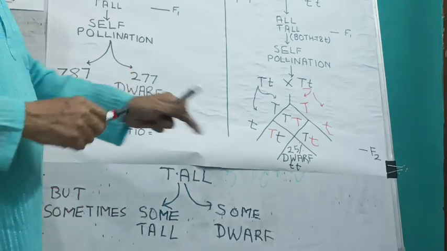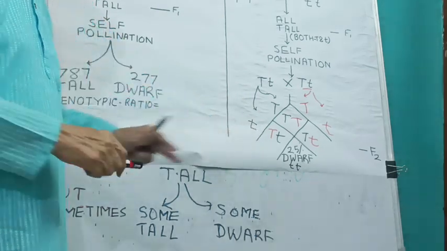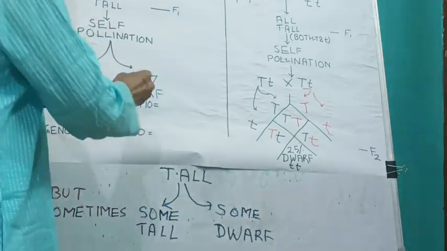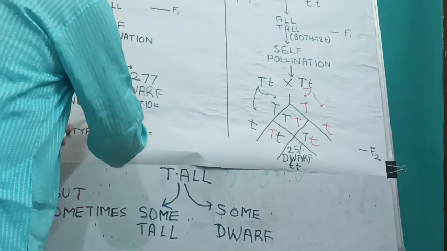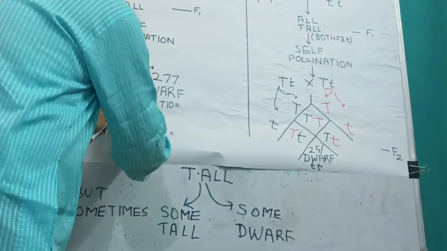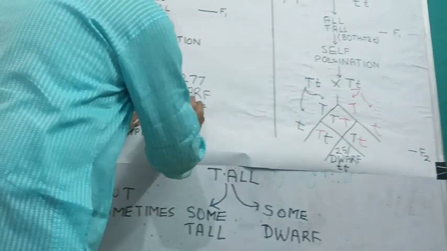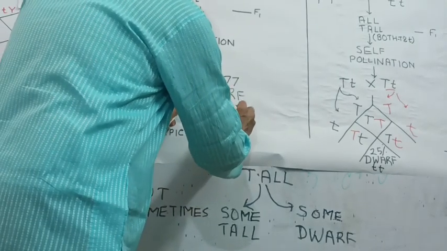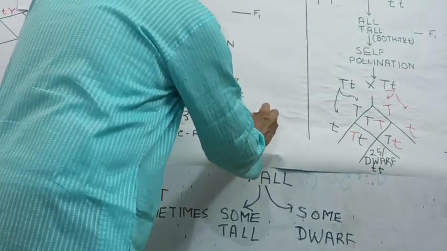Phenotypic ratio is external appearance. So here phenotypic ratio is 3 tall to 1 dwarf.